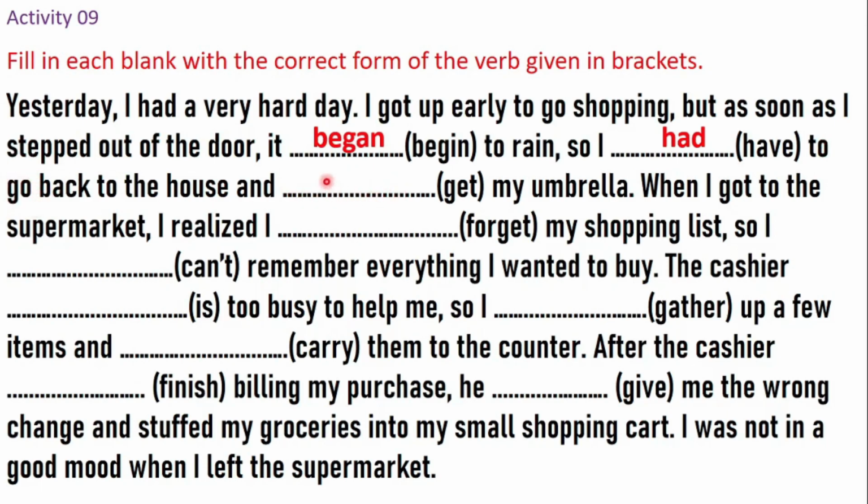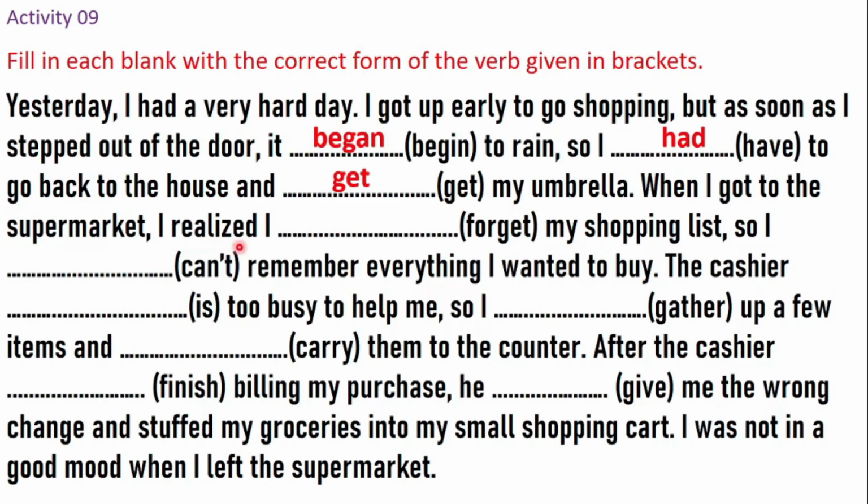Then here also you have to use the bare infinitive because this bare infinitive and this bare infinitive are connected by and. Therefore, we cannot use the past form of get. Then we have to use the bare infinitive of get. The answer is get. I read it from here again. So I had to go back to the house and get my umbrella. When I got to the supermarket, I realized I blank forget my shopping list. Now here, by the time you got to the supermarket, something happened.